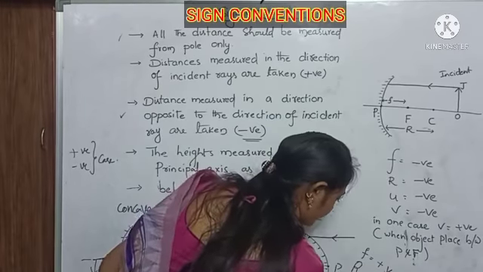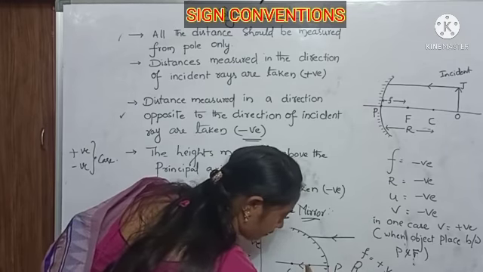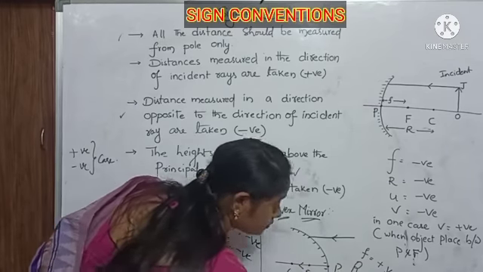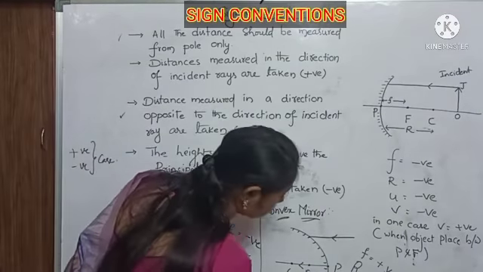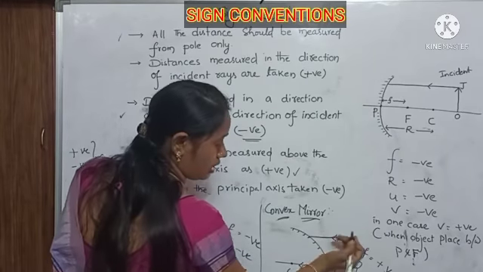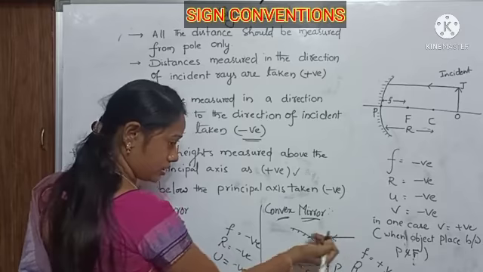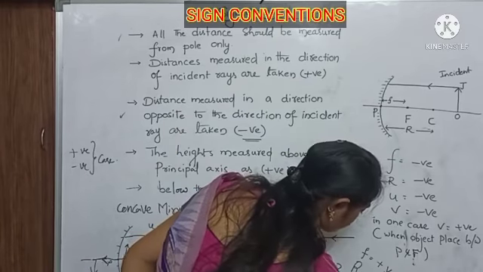Next, R is the distance measured from P to C, that is, from pole to center of curvature. I measure in this direction, and the incident ray is also in this direction. They are in the same direction, so it is positive.